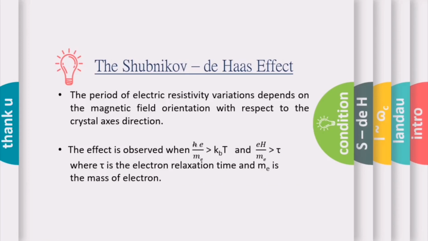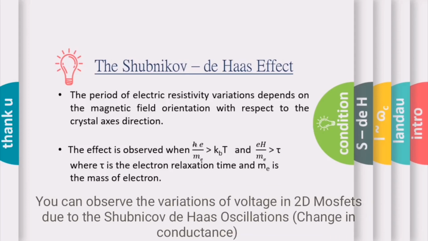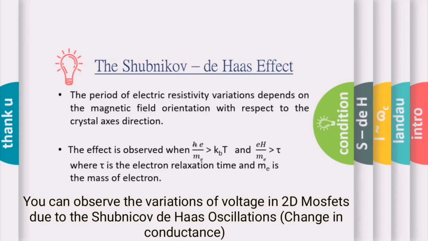Electron relaxation time is the time interval between two successive collisions of electrons in a conductor when current flows. So if you ensure these two conditions, you can observe the variation in resistivity and conductivity, that is the Shubnikov de Haas effect, in nanostructures.